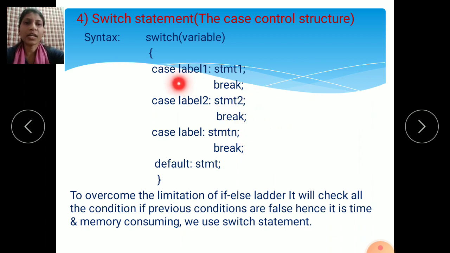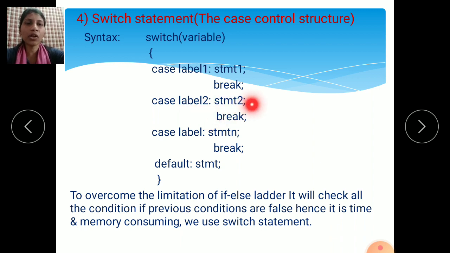If one case is true, that statement is executed, meaning it is displayed on the monitor screen. For example, if case 1 is true, then statement 1 is executed and your program breaks here, means the program stops here. Other cases are skipped. If this case is false, this statement is skipped and it comes to case 2.